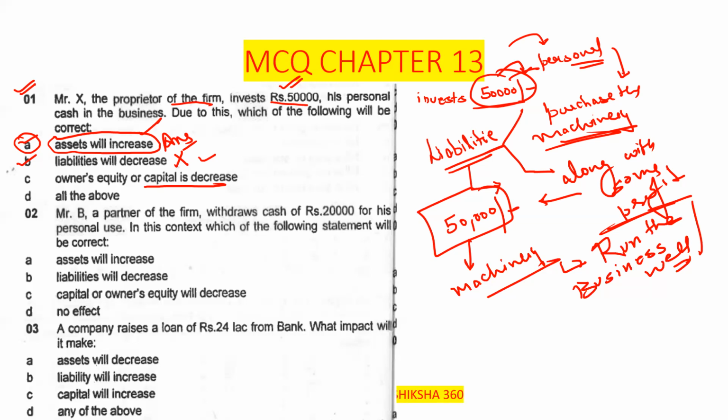Now the next question, question number 2. Mr. B, a partner of the firm, withdraws cash of rupees 20,000 for his personal use.